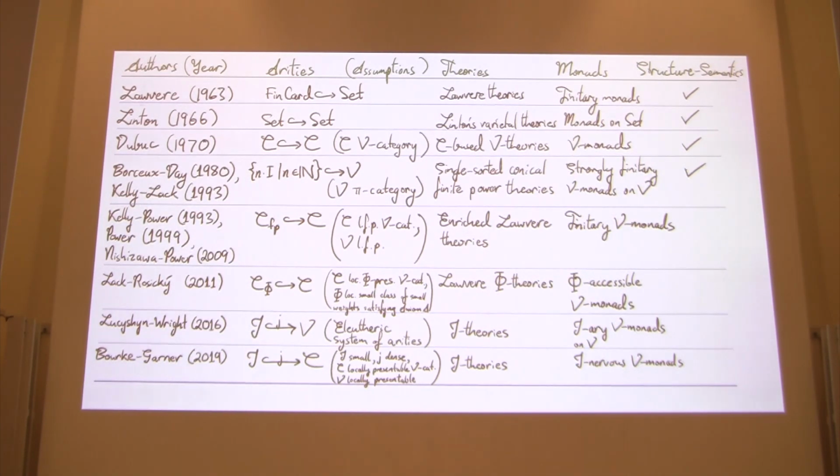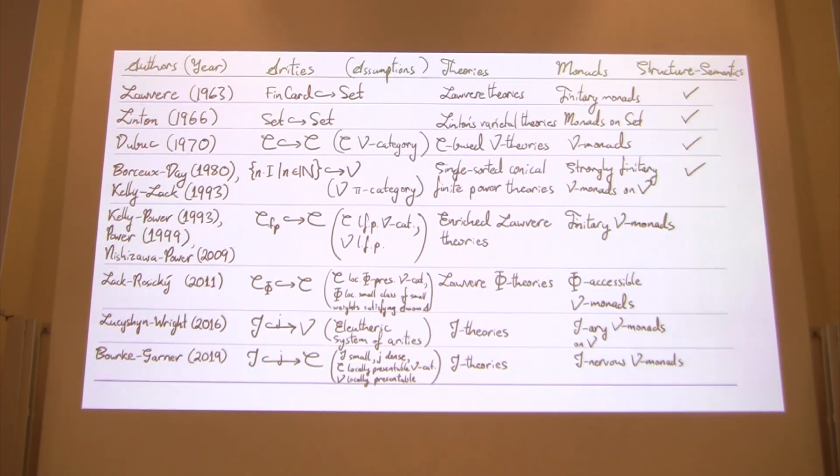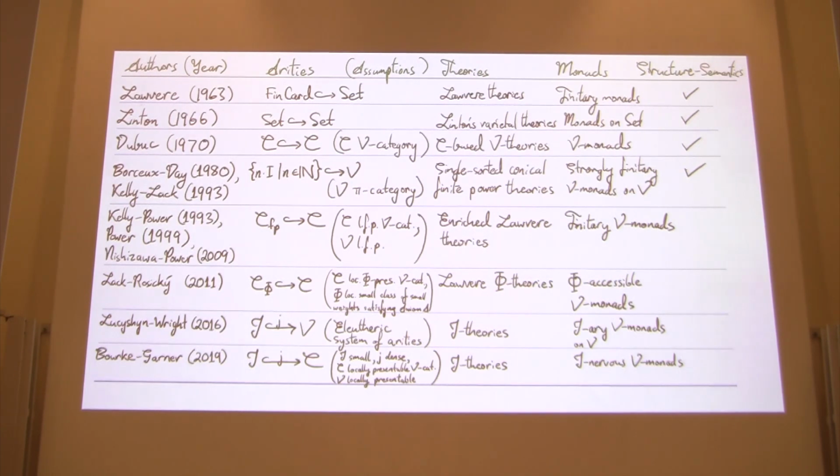So what we would like to do and have done is to put all of these, including the prior examples, but also the Burke-Garner example, under a common roof, and also to develop a structure semantics adjunction that will apply to all of these settings. And as you can see, we don't have structure semantics adjunctions previously developed in many of these settings. But furthermore, we'll very much go to a setting where the categories involved don't need to be locally presentable, and the subcategory of arities doesn't need to be small.